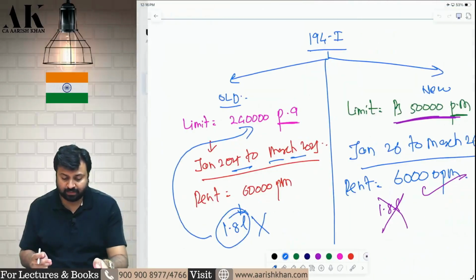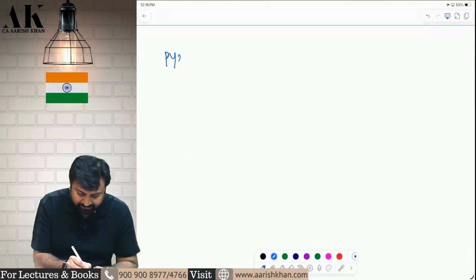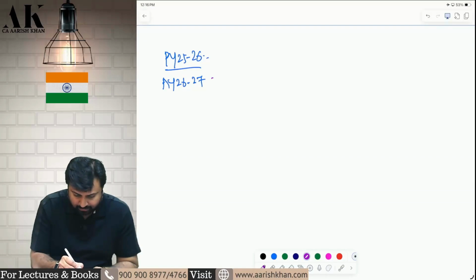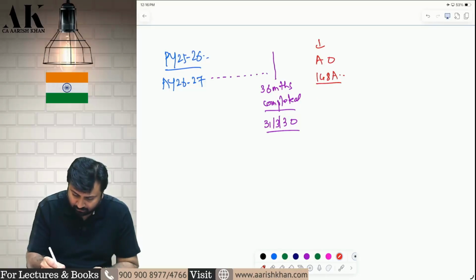Okay, shall I say? Now, let me put an example. This is previous year 25-26. Assessment year 26-27. Suppose 36 months have gone. It means 31st March 2030 gone. After that, AO has sent you 148A notice. What is 148A notice? Enquiry notice.